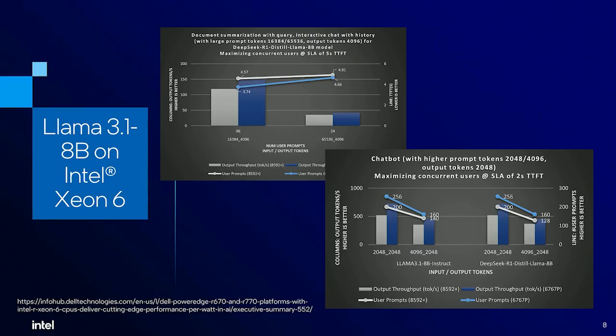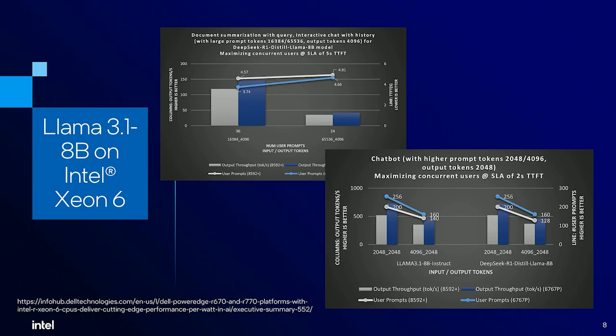So if you have a few hundred users who would like to use a customized generative AI model for their workloads, be it a code generation model or a summarization model or whatever the use case, you could easily do it with Intel Xeon 6.